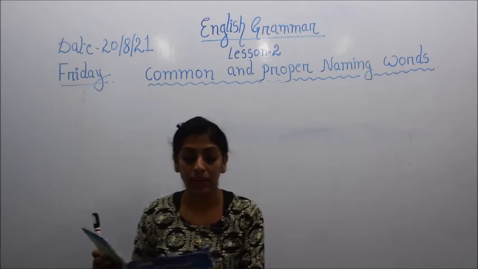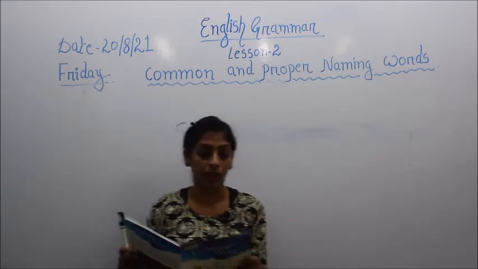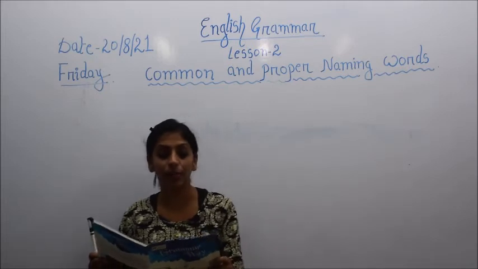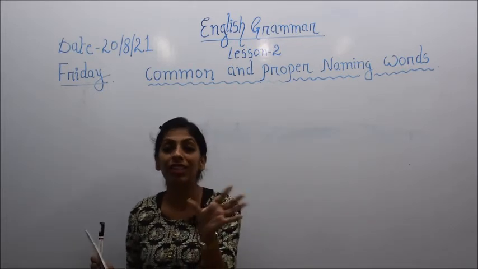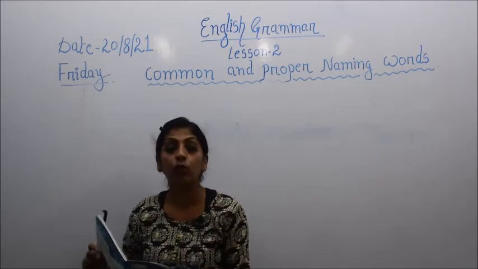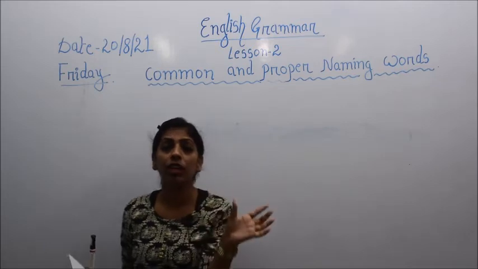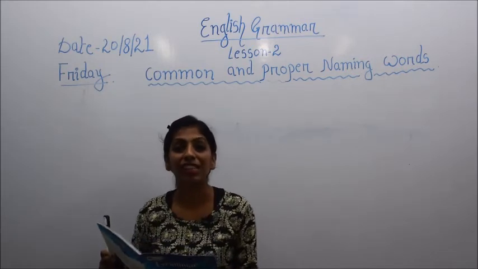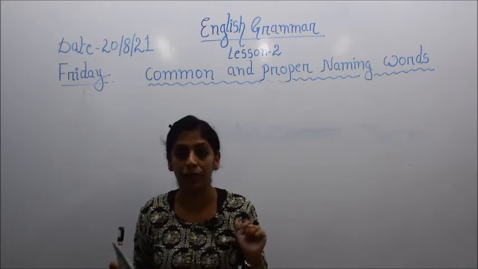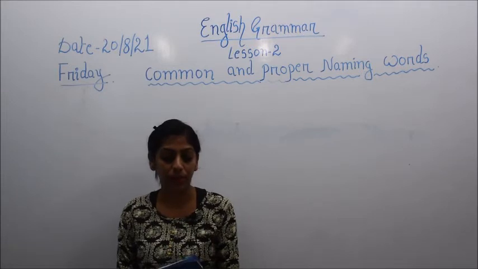Now you see some examples given here. For instance, she likes eating potatoes, and here the word potatoes has been written in blue color. What does it mean? It means that the word written in blue color signifies something. We will see later what it signifies, but for now just look into the examples given here.